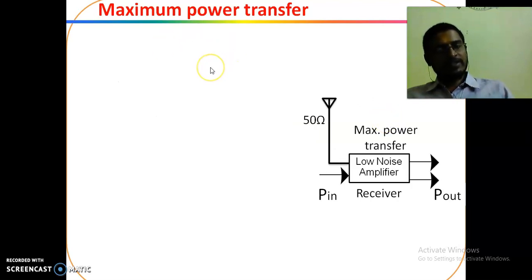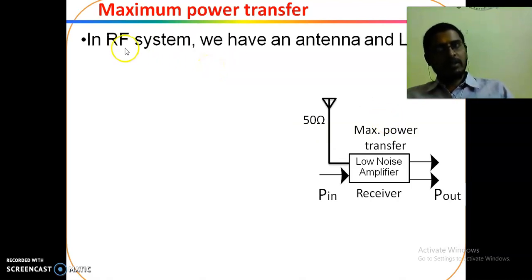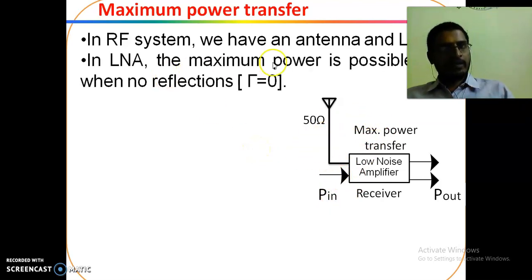Maximum power transfer is also used in the receiver section of an antenna system. In an RF system we have an antenna and an LNA. This is the antenna, this is the low noise amplifier. What is the condition to transfer maximum power? The input impedance of the LNA must be equal to Z0 of the antenna. In the LNA, maximum power transfer is possible only when there are no reflections. When will there be no reflections?